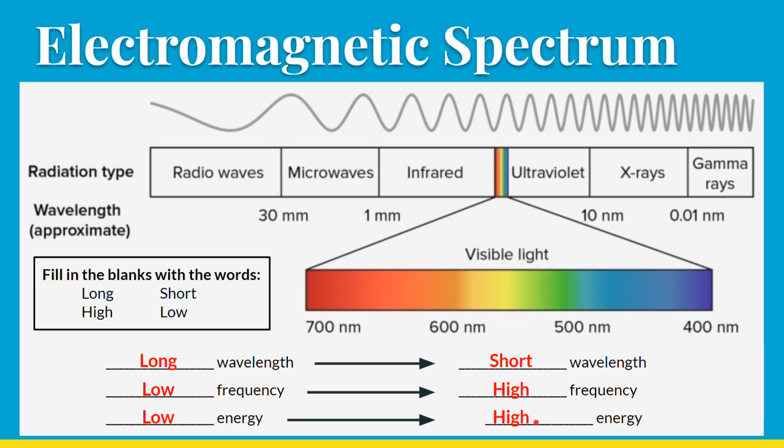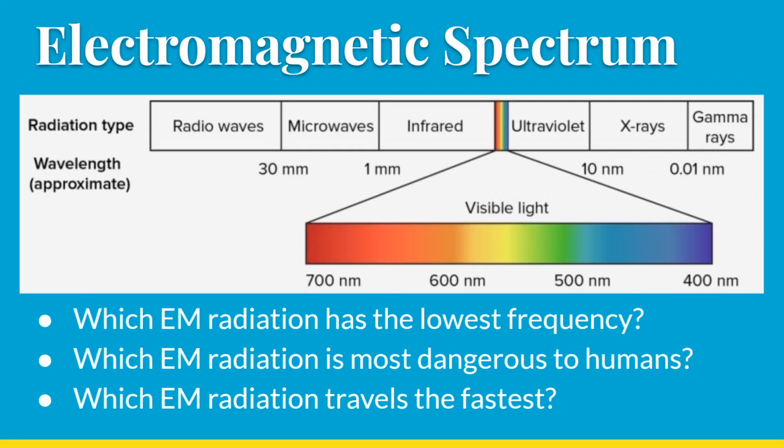Okay, so looking at this, that means that the wave over here all the way to the left-hand side, our radio waves, have very low energy, whereas our gamma rays have very high energy. Okay, and so you can get an idea of some of the properties of these waves. And I'm going to ask you some questions in a second. So let me go ahead and go to the next slide because I have them here.